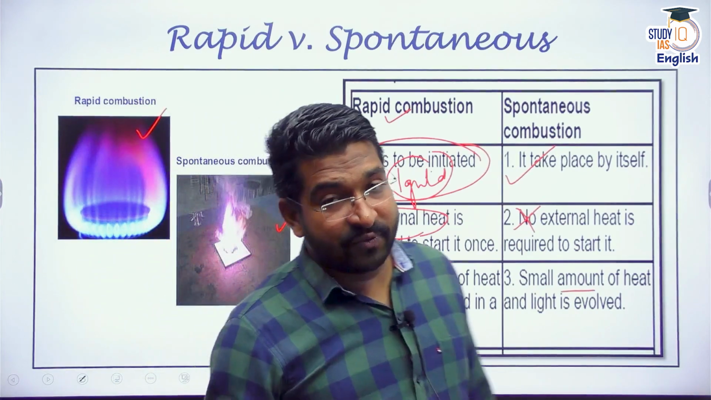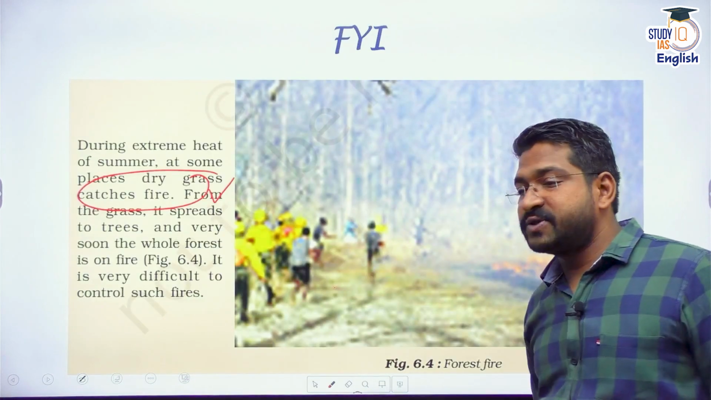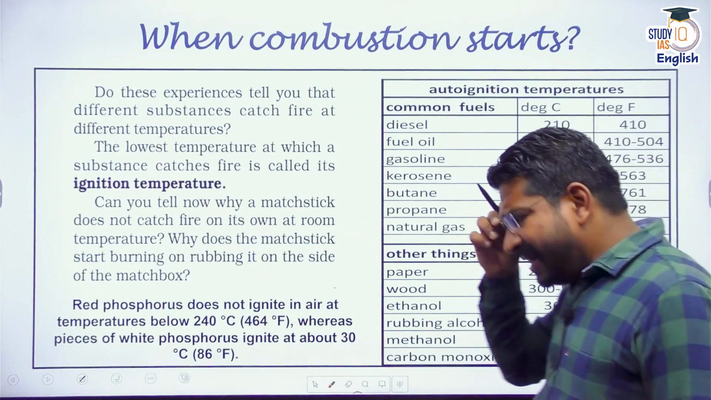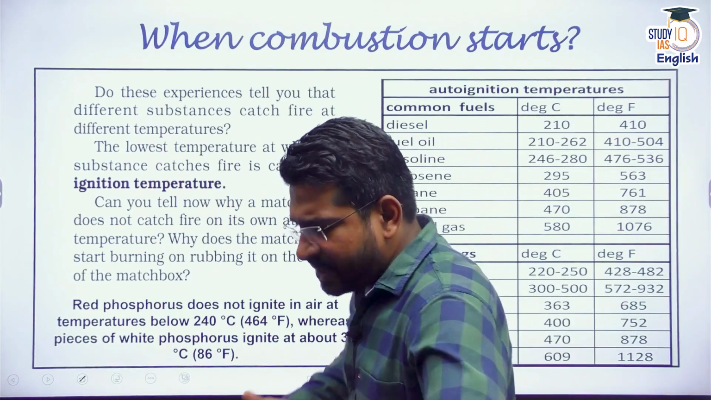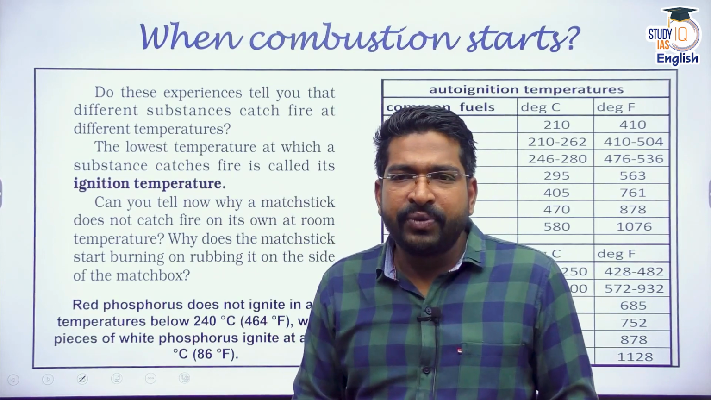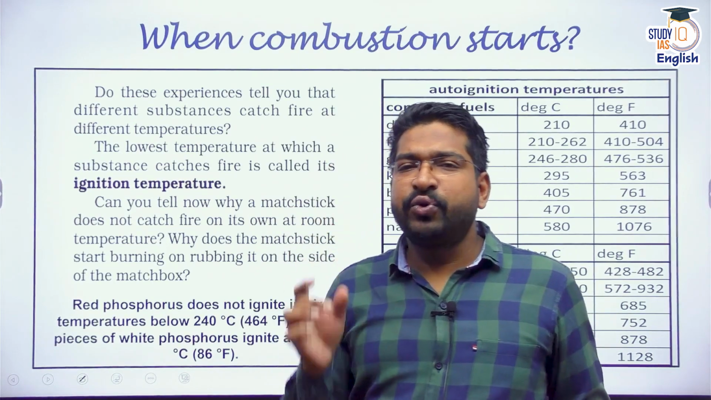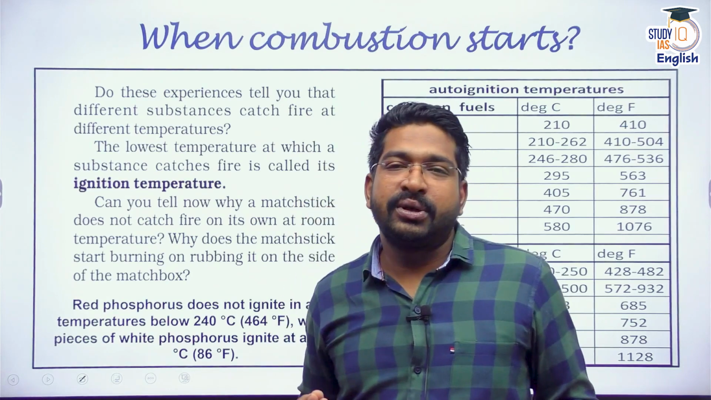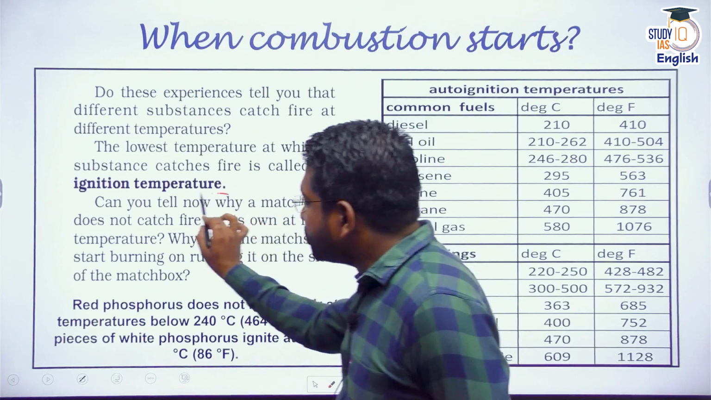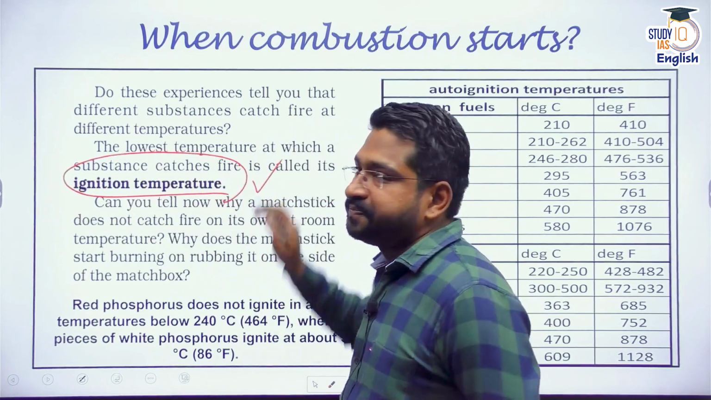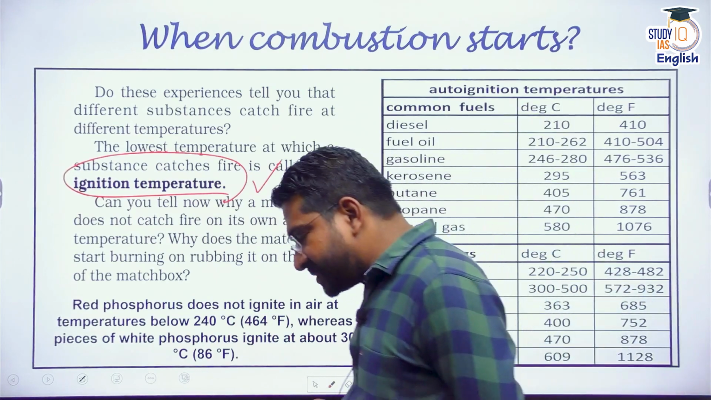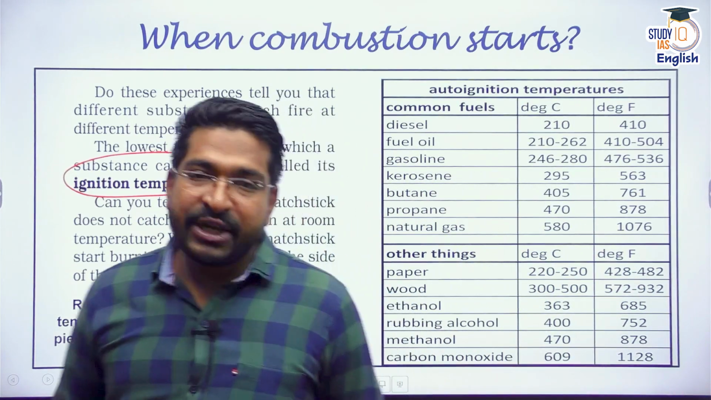Examples also I have spoken about, like forest fires, an example of spontaneous combustion. Now apart from this, when does it start? For example, if I have to switch on the stove at my home, what temperature do I have to reach, or what is the ignition temperature? The combustion starts when we reach the ignition temperature of that particular fuel or combustible substance. And different substances have different ignition temperatures.